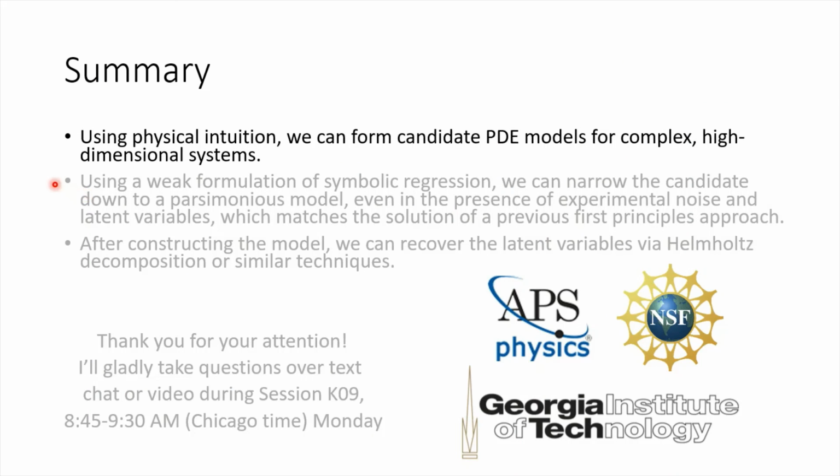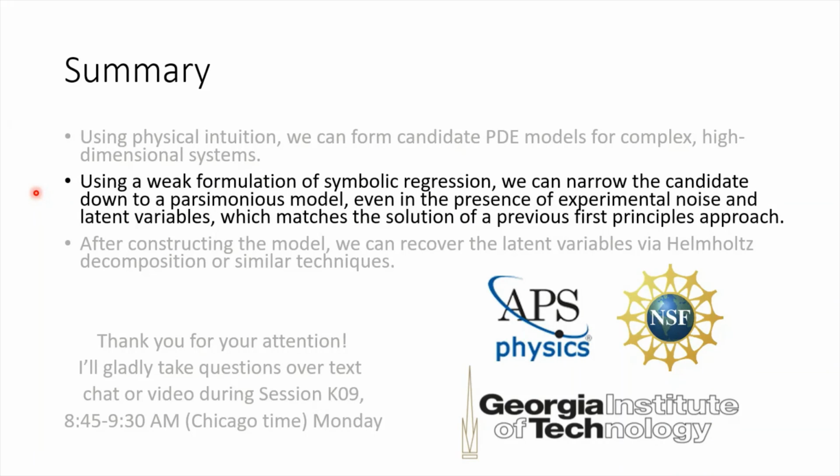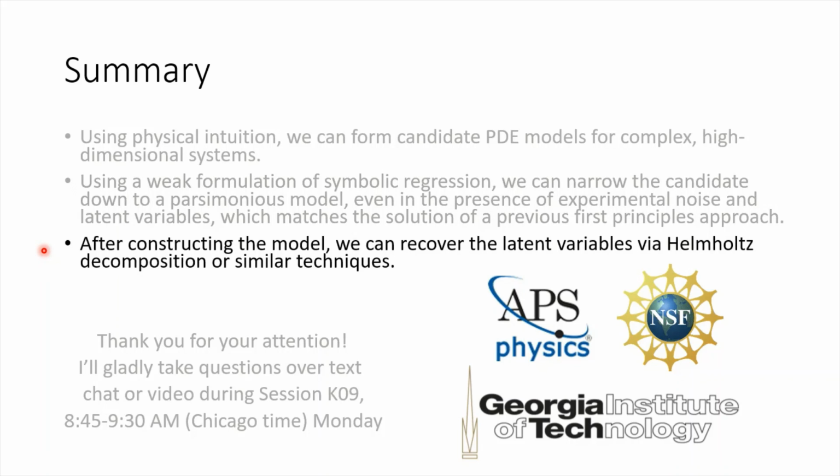So in summary, we've shown that we can use physical intuition and symmetry arguments to create candidate PDE models for complex systems. Using a weak formulation of symbolic regression, we're able to remove unnecessary terms from this model one at a time until we're left with a parsimonious governing equation. This is possible even with missing variables and in the presence of experimental noise. After the model is fully identified, we can recover the latent variables using a Helmholtz decomposition in the case of our quasi-2D Navier-Stokes model. This method is proving very robust, and we look forward to pushing it to its limits with even more complicated and higher dimensional systems.